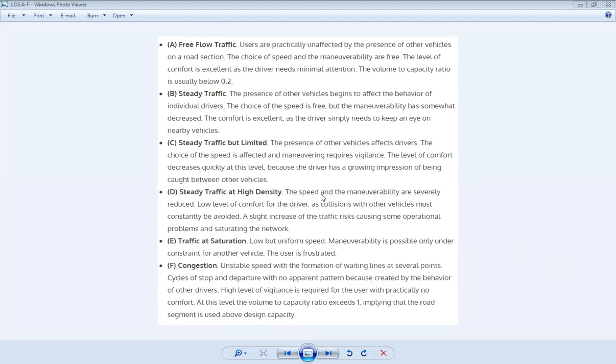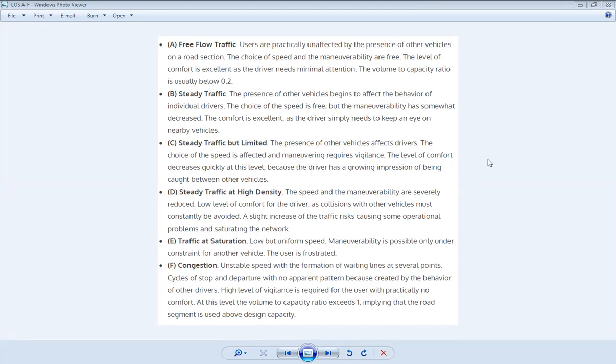So see here, there are A to F categories, that is levels of service. So let us understand these categories in detail. A is the best quality level of service, which is free flow traffic. In this, users are practically unaffected by the presence of other vehicles.